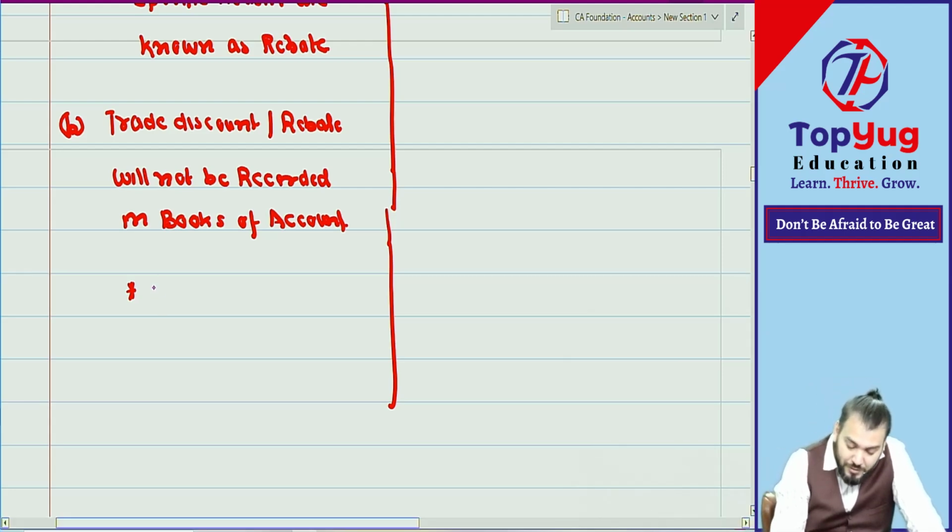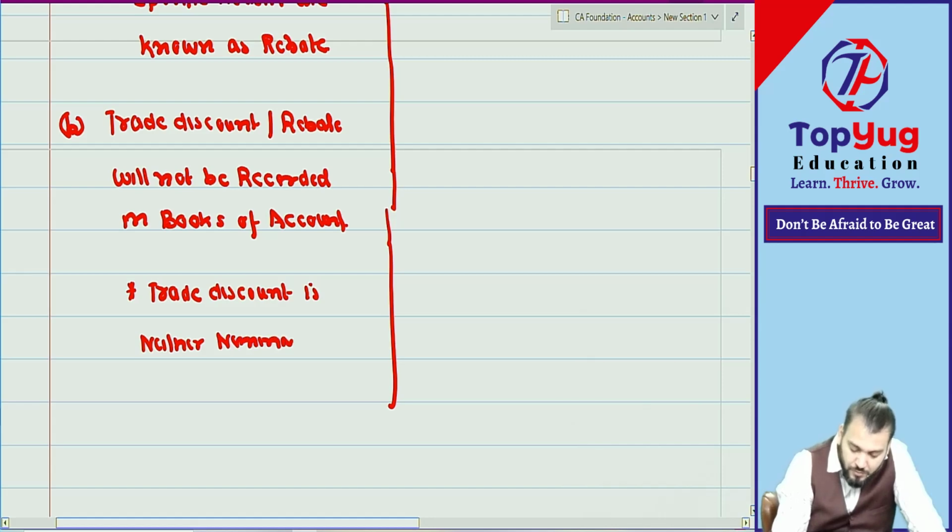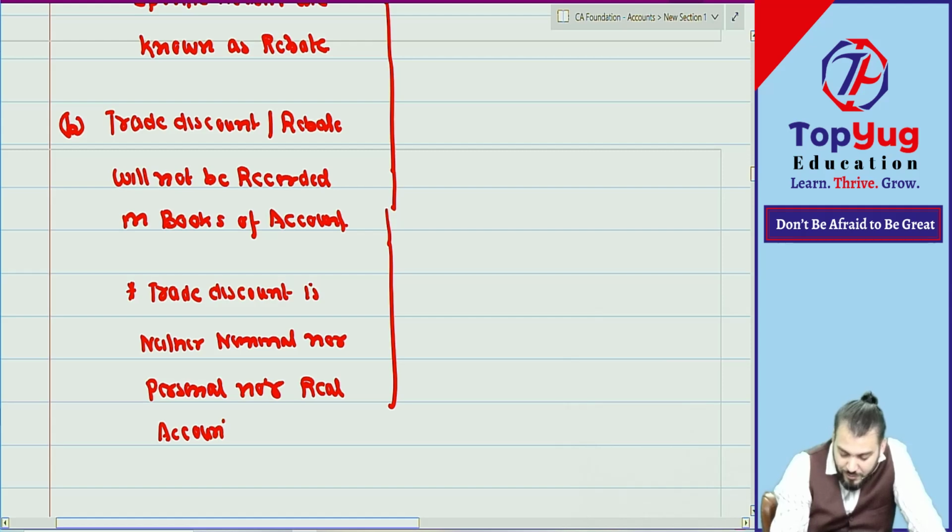Right. Trade discount is neither a nominal, nor a personal, nor a real account, because it is not an account only.